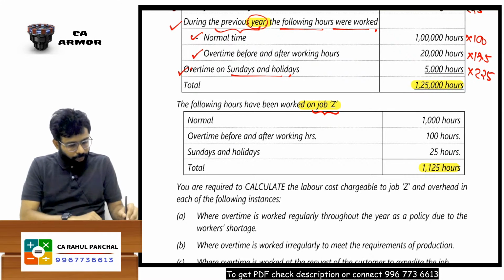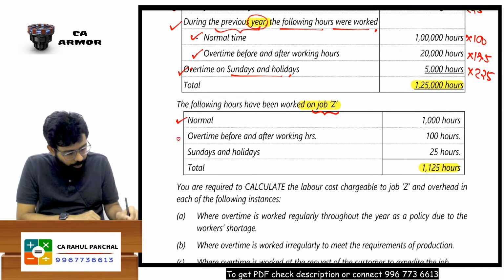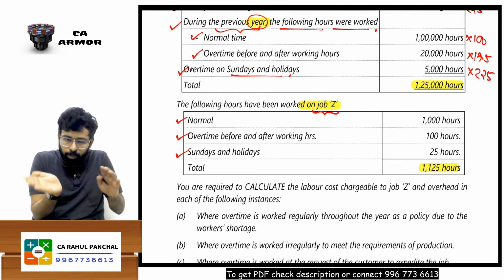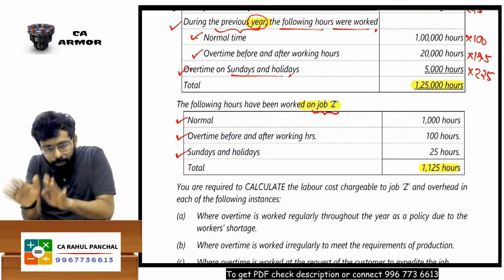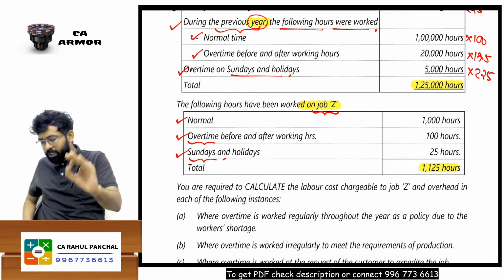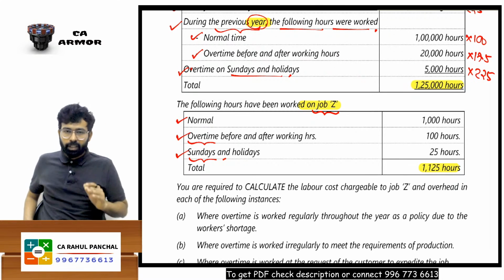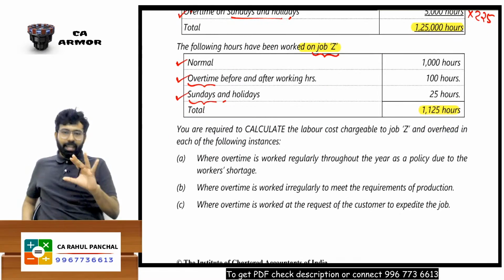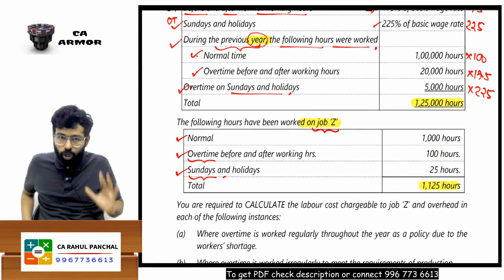Okay, now something is given as normal, overtime, and Sunday. Normal means 12 to 10, we can say before 12 p.m. and after 10 p.m., that is before and after, that is this overtime. And if a worker is coming on Sunday or holiday, that is your extra one. Now the thing is data is given for 1 year and for one job, and 3 rates are there.